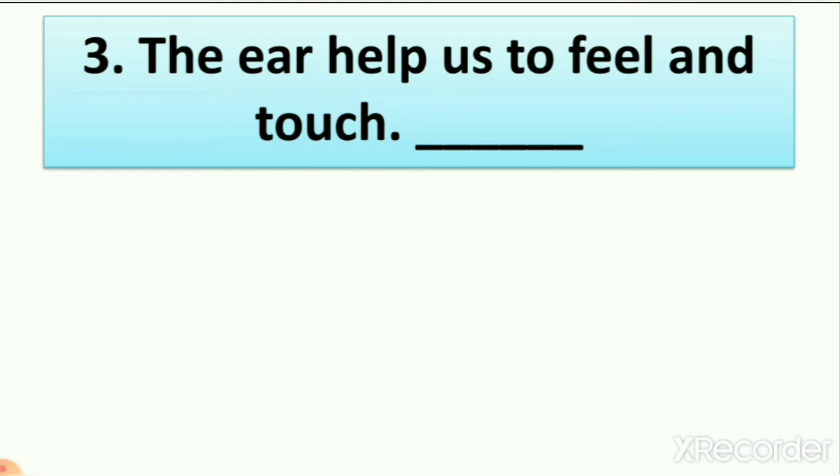It means this sentence is wrong, right? So what do we write here? We write here false. And the right sentence is the ear helps us to hear things. And for feel and touch, we are using our skin.